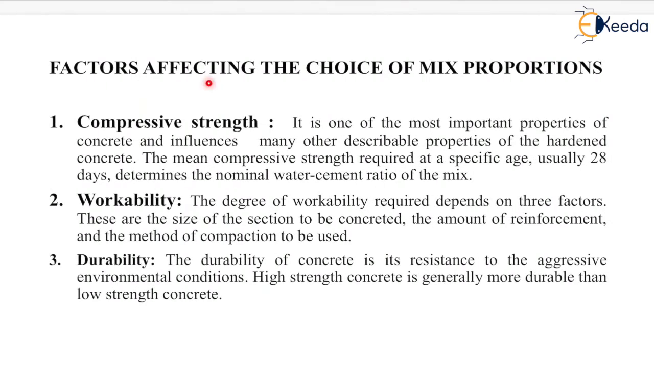Now the factors affecting the choice of mix proportion. The first one is compressive strength. It is one of the most important properties of concrete and influences many other desirable properties of the hardened concrete. The mean compressive strength required at a specific age, usually 28 days, determines the nominal water cement ratio of the mix.